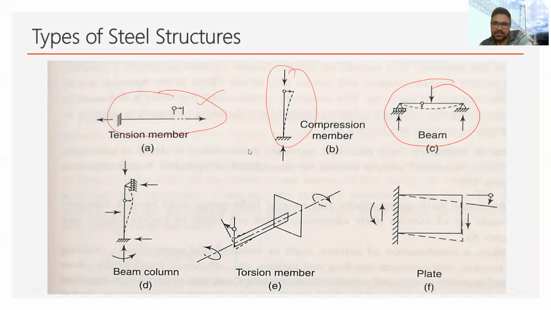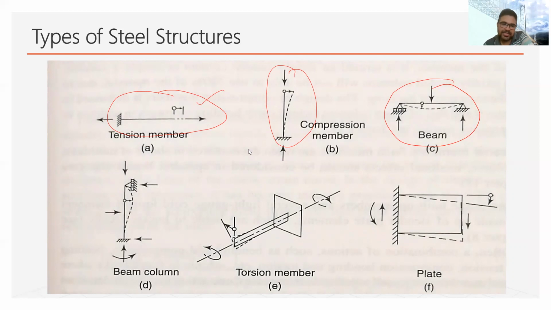So in the case of a truss, when we design it, we try to find out the forces in the members of the truss. We get that some members are in compression and some members are in tension. The members which are in tension, we design for the tension criteria. The members which are in compression, we design for the compression criteria. Compression members may also be used as bridge piers.